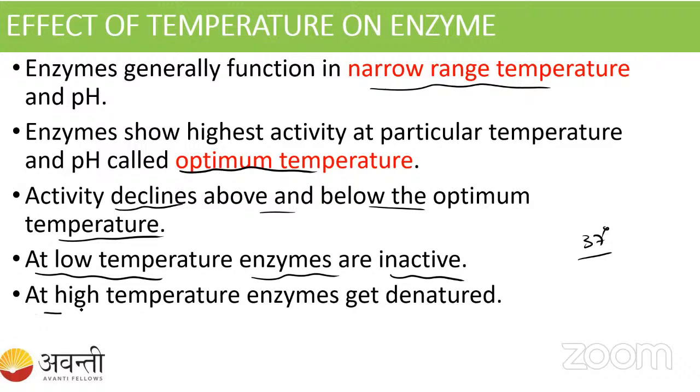Yes. So see here, at high temperature the enzyme gets denatured. We know that our enzyme is made up of protein, right? If I give it a high temperature, what is going to happen? The tertiary structure is going to be damaged, right? So when it loses the tertiary structure, it is going to be denatured. All the bonds are going to be broken down. For enzyme activity, it must require the tertiary structure, right?